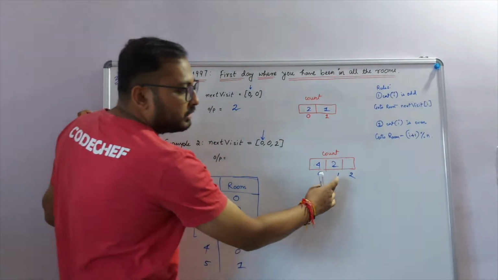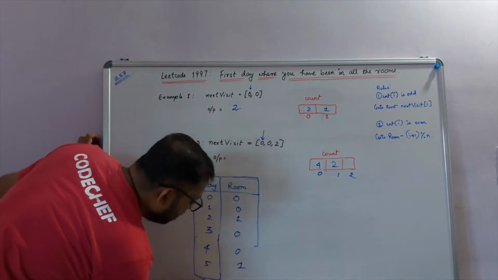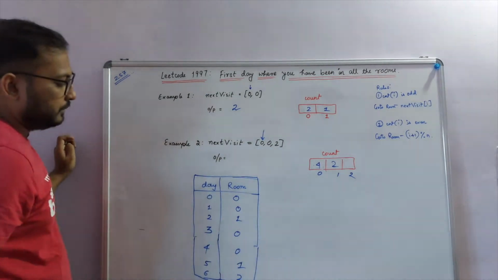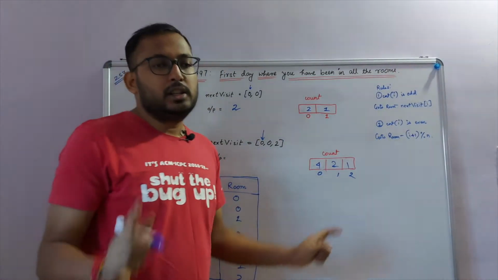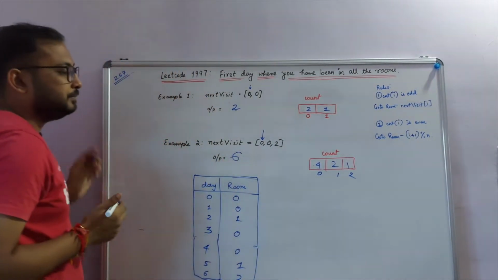Now since the count is even, where do we go? We go to the I plus 1th room. So on day number 6 we are going to room number 2. So let's make the count 1. So at this point we have visited each of the rooms at least once. Hence the day number is 6. So 6 is the answer.